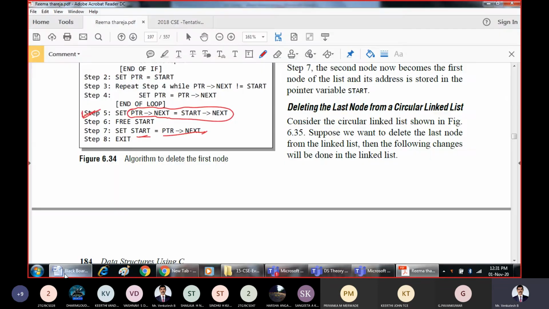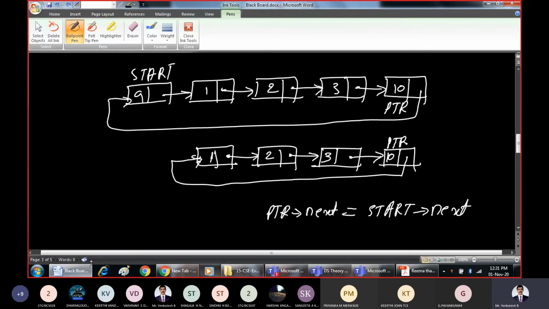That is, make a new start. What is the new start? New start is nothing but PTR pointer next. That is, this is our starting node. Assign this PTR pointer next to start. So what is PTR?